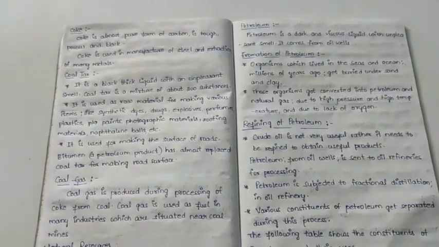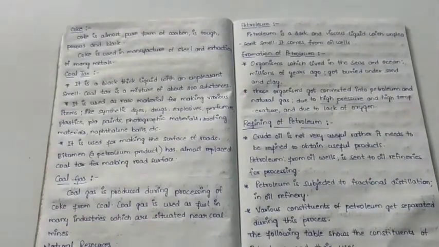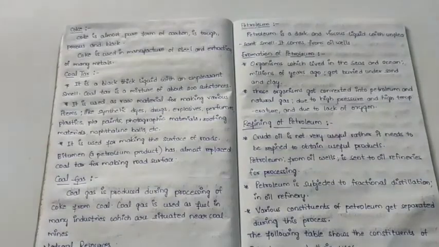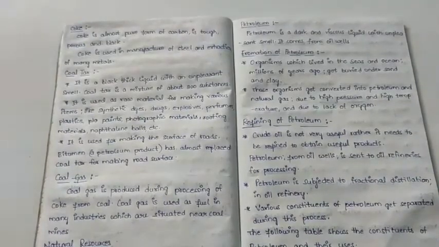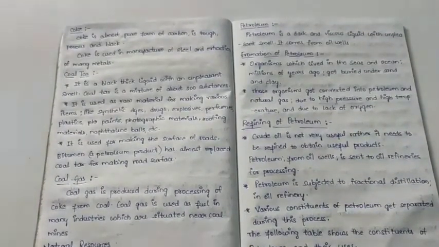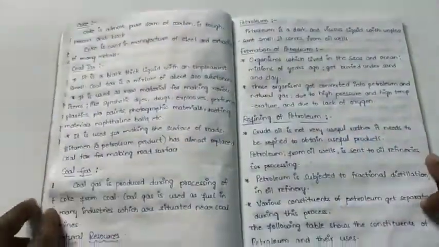Okay, inside the oceans and seas, in the absence of oxygen, at high temperature and high pressure, all the dead organisms are converted into petroleum. It is also not a one day process. Today organisms dead means today it will not convert. It will take millions of years. That's why it is an exhaustible natural resource.